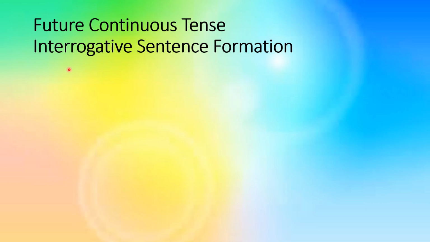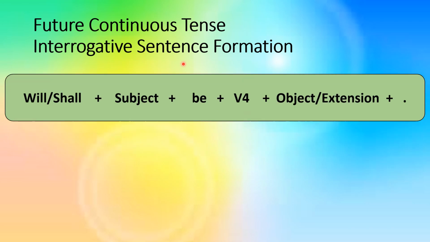Let's move on and talk about interrogative sentence formation. Here is its formula. We have will or shall in the start, then we add our subject, be, before object or extension, and pardon me please, we have question mark after the whole sentence, not the full stop.